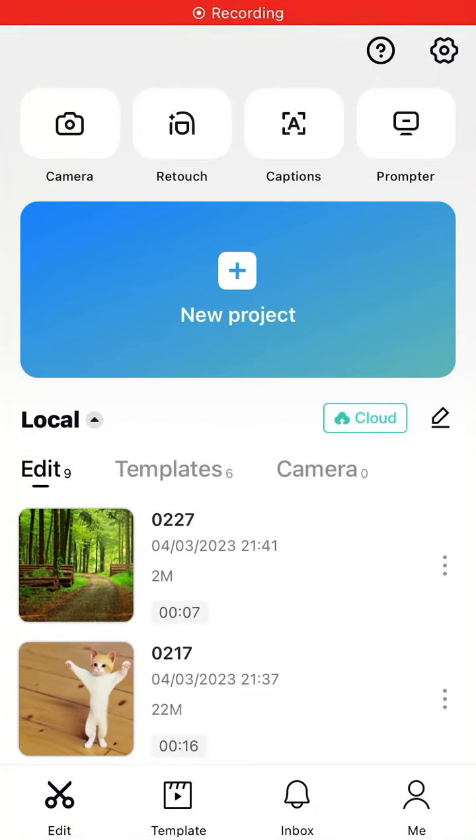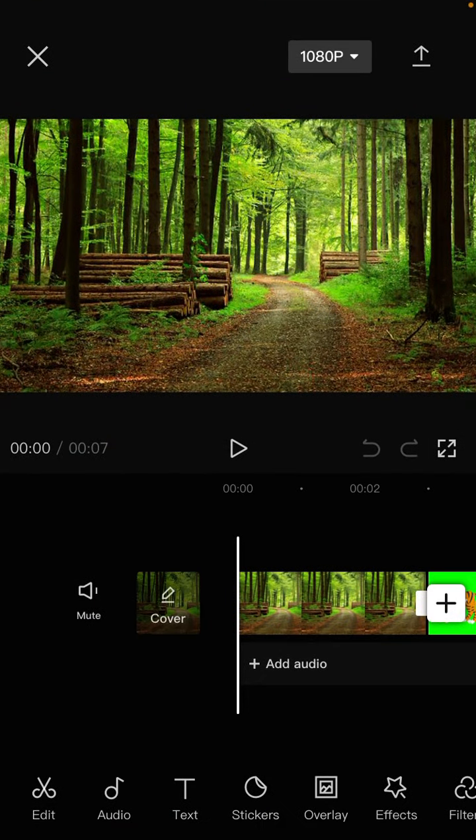Hello everyone, in this video I'm going to show you how you can easily add the sound effect in CapCut to make your video even cooler. Alright, for example,